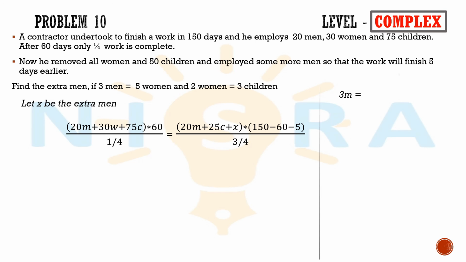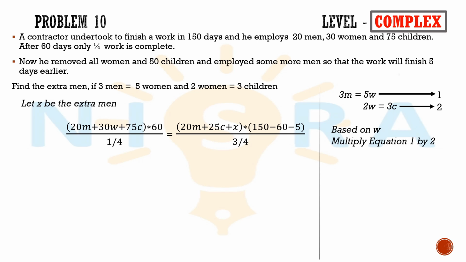We know 3 men equal to 5 women and 2 women equal to 3 children. Based on the women, multiply equation 1 by 2 and equation 2 by 5. We will get 6 men equal to 10 women and 10 women equal to 15 children. So we can write it as 6 men equal to 10 women, which is equal to 15 children.